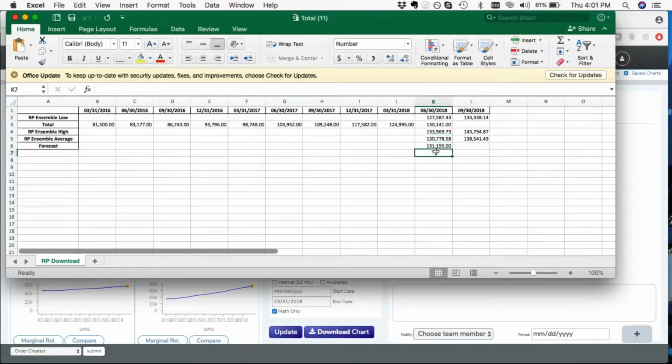So they came in at 131.41. Our ensemble average said 137.78, and they came in at 131.195. So you can see right off the bat, if they had gone with the ensemble average, they probably would have had a slightly different outcome. Still would have missed, but it would have been a much more narrow miss.